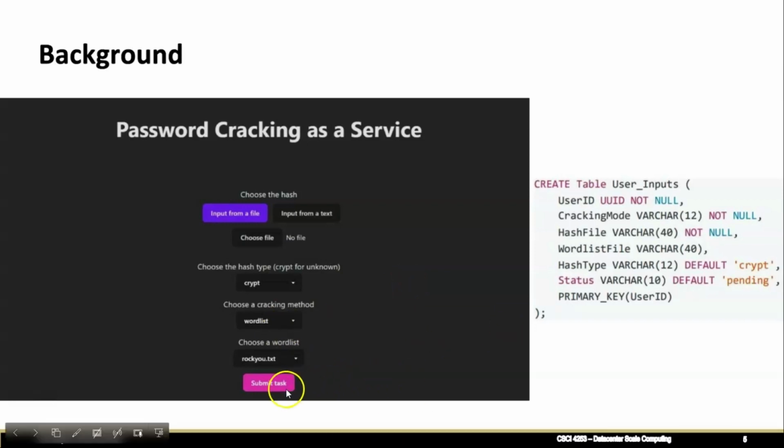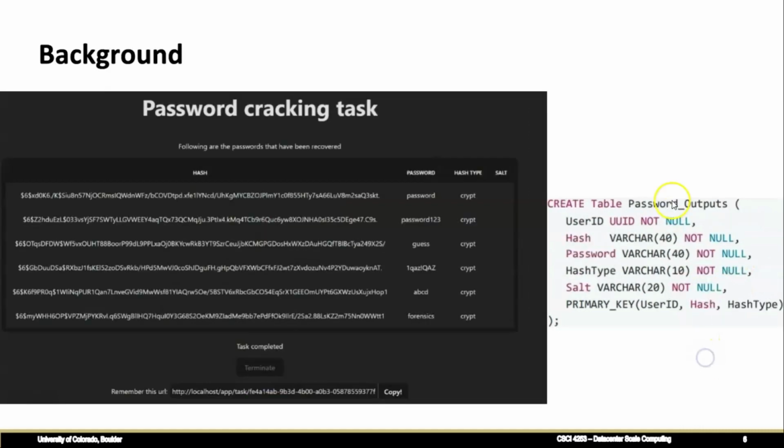And lastly, you can click a submit task button, which changes the status from a pending state to in progress. Once the user gets an output, they get a visual representation in this format. For the given hash on the left side, you get a password on the right side, and you also have the hash type as well. A user can also click the terminate button to schedule a termination.